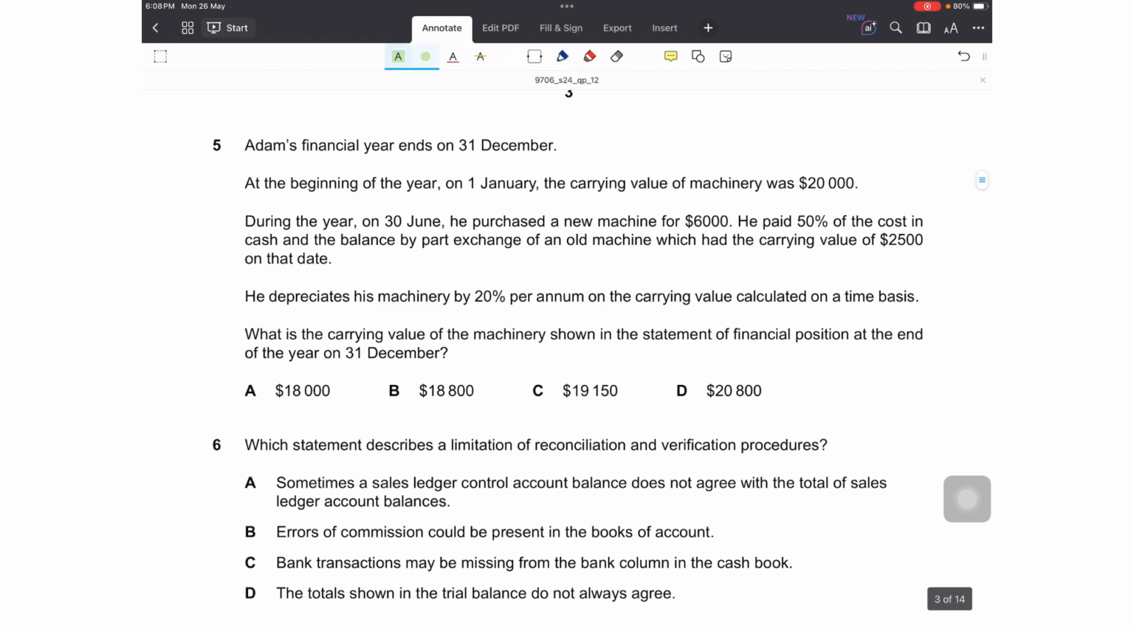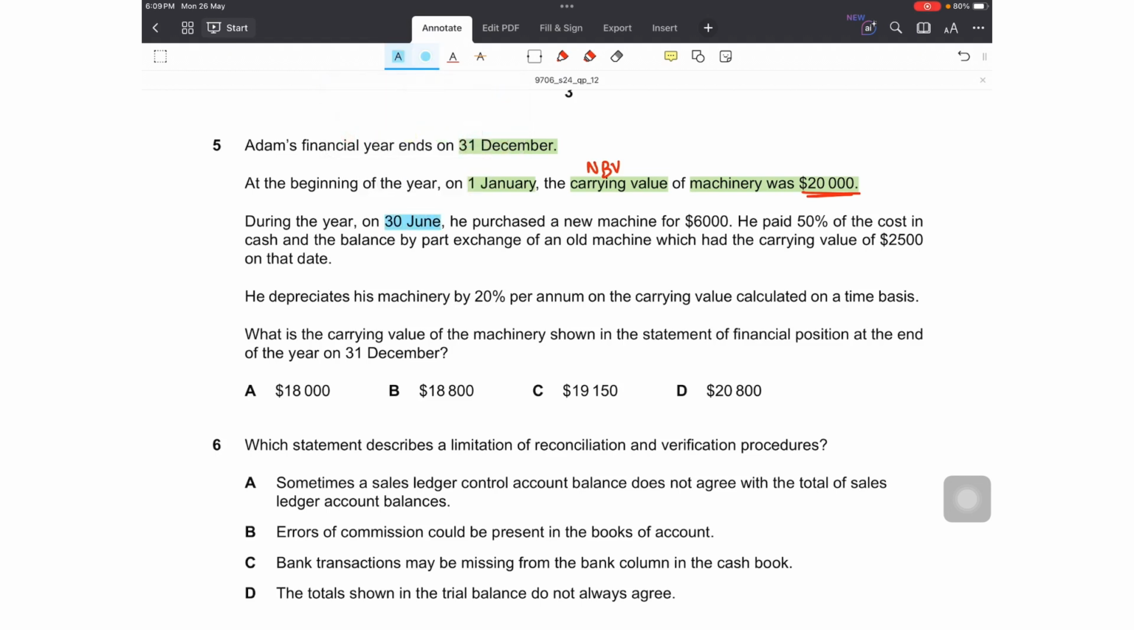Question number 5. The question says Adam's financial year ends on 31st December. At the beginning of the year on 1st January, the carrying value of machinery was 20,000, right? Again, net book value is given to us. So the opening net book value is 20,000. Now what happened during the year?